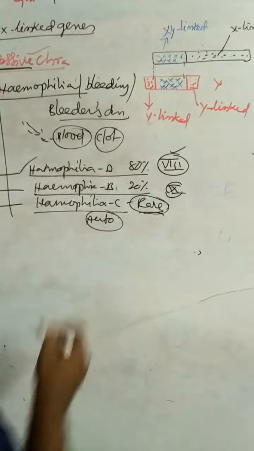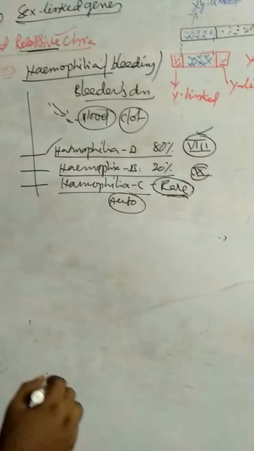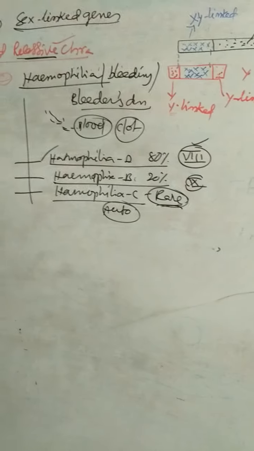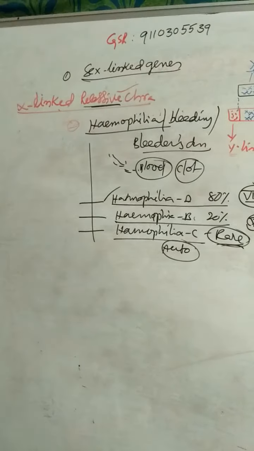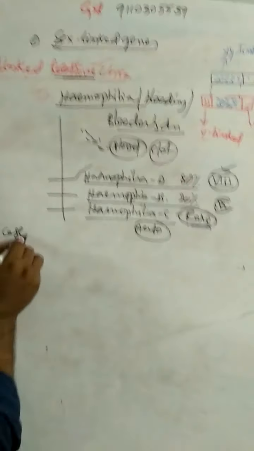Hemophilia C is a rare autosomal disorder. That is about hemophilia, the bleeders disease. So inheritance is the same as in color blindness. For example, case 1.